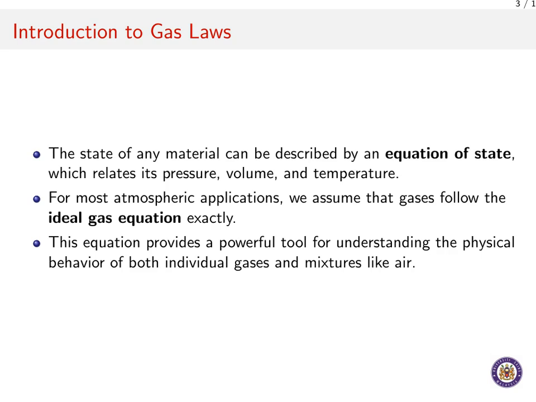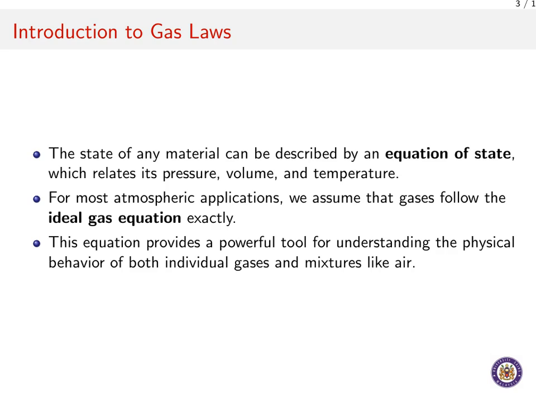To begin our journey into atmospheric thermodynamics, we need a way to describe the state of a gas. We do this using what is called an equation of state. This is essentially a rule or formula that connects three key properties of a material: its pressure, its volume, and its temperature. Now, the great news for us as atmospheric scientists is that for most situations, the gases that make up our atmosphere behave very predictably.